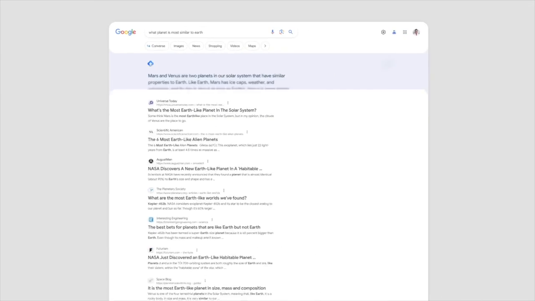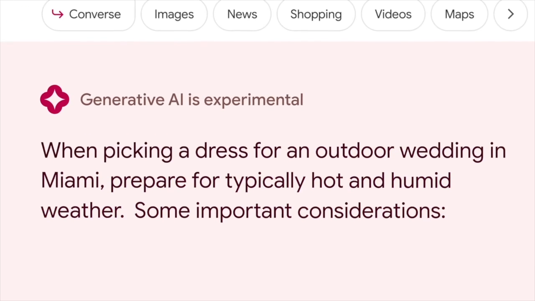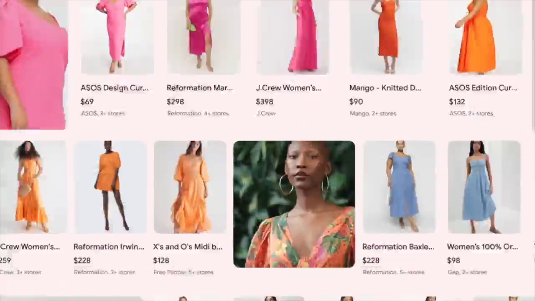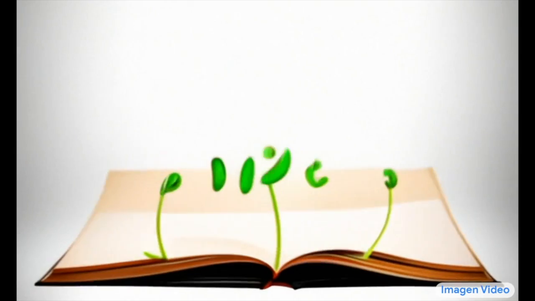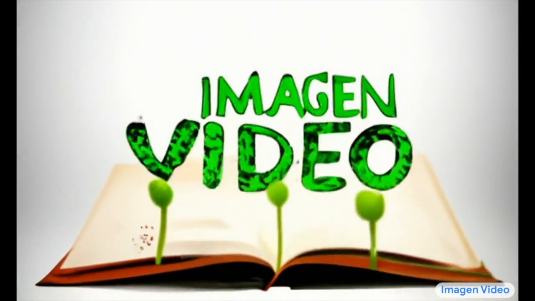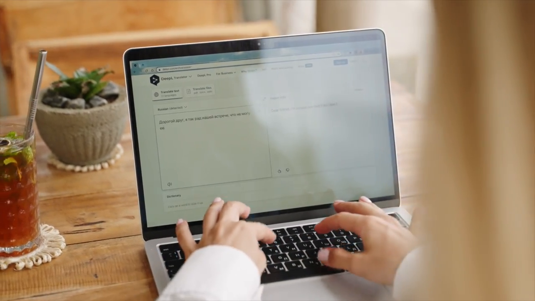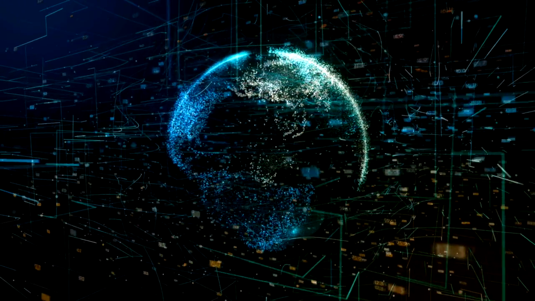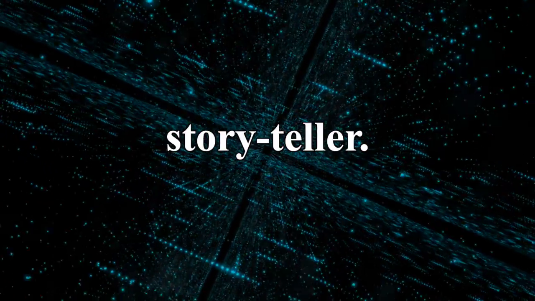However, SGE has the distinctive touch of Google magic. It's not waiting in your browser, it's seamlessly integrated into your search experience. Since you're already here, why not create while you browse? The mastermind behind this innovation? Imagine. It's not just another AI, it's a multilingual maestro of image generation, adept at interpreting languages from all corners of the globe. Moreover, it has access to a vast pool of online knowledge, making it more than a picture generator, it's a storyteller.